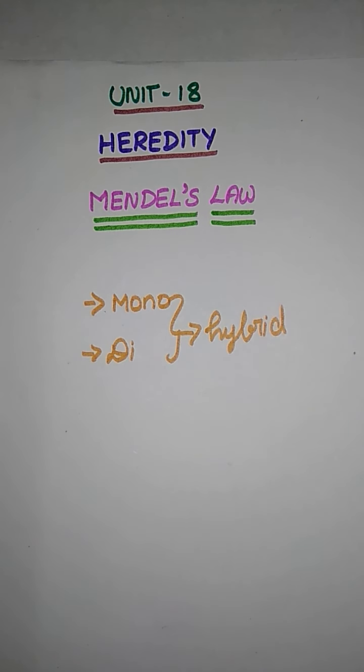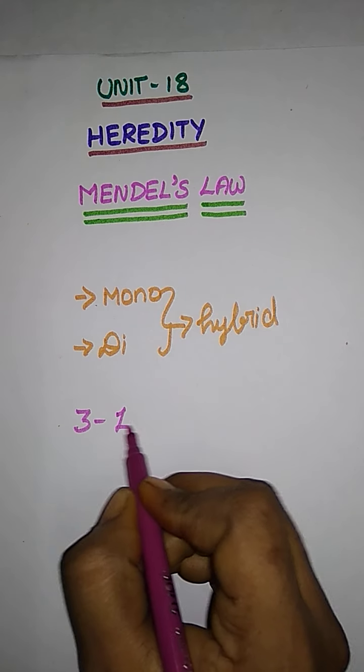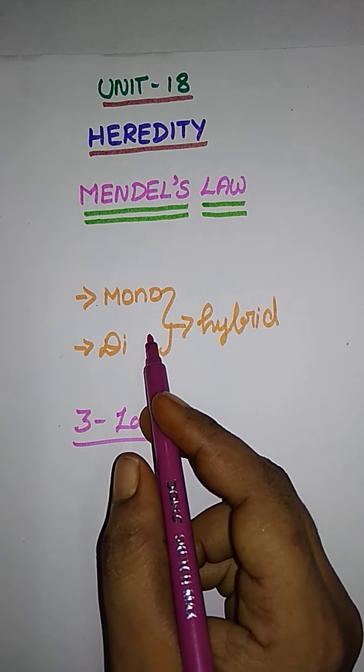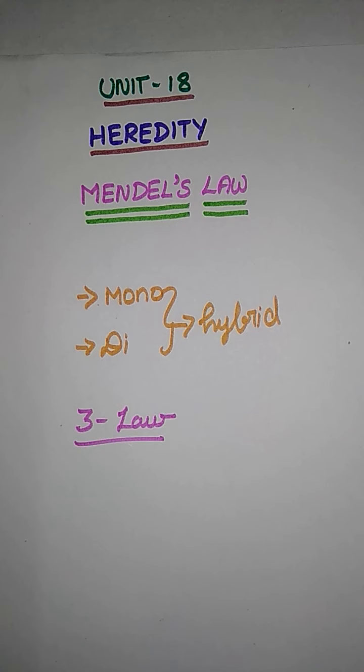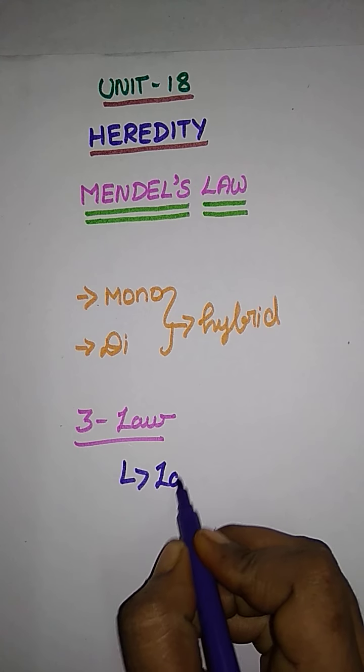Based on the mono and dihybrid crosses, he proposed three important laws. How many laws? Three important laws. Based on that experiment of mono and dihybrid, they are known as the laws of heredity.